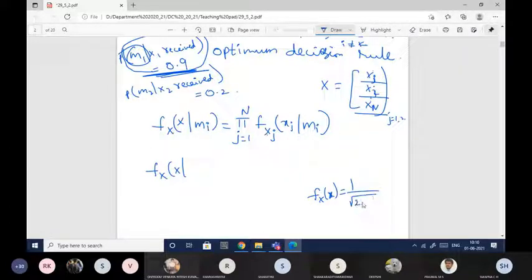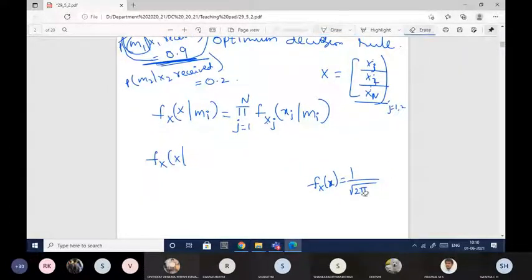sigma x, exponential power minus x minus mu whole square divided by 2 sigma x square. This is the formula for the Gaussian random process. The equation of the Gaussian random process will generally be given in this way, where sigma x is nothing but the standard deviation.